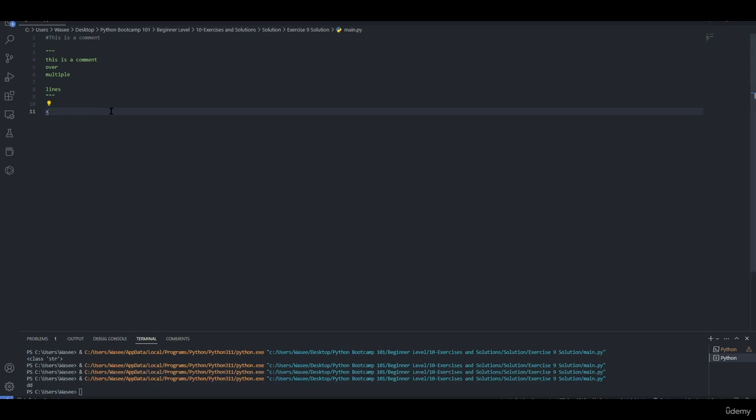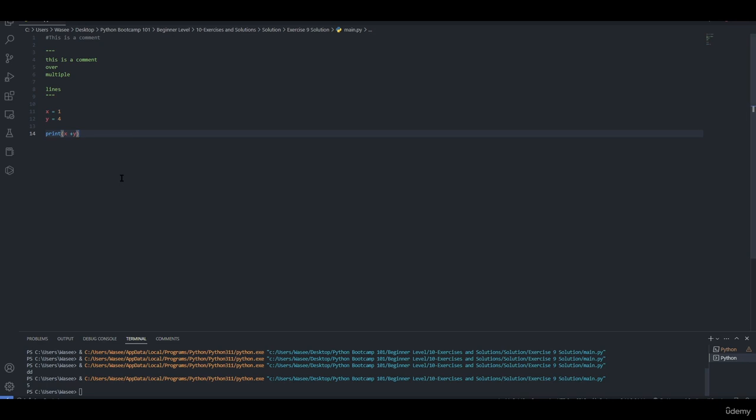Let's set an x value equal to 1, a y value equal to 4. We can print the result of both x and y added together. x plus y, we will get 5, and if we write down z equal x plus y, print out z, we will get the same result, 5.